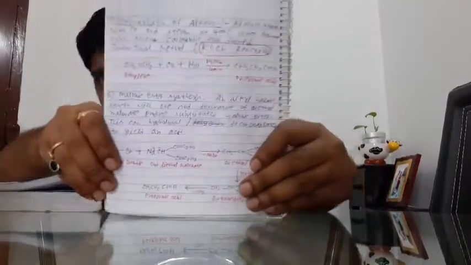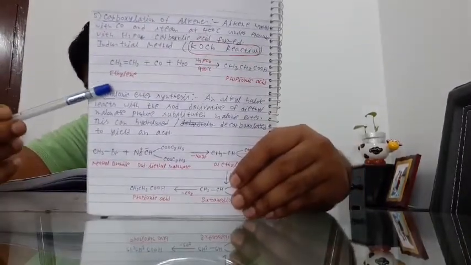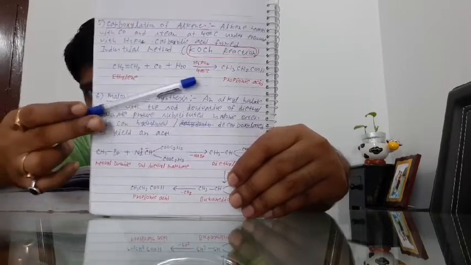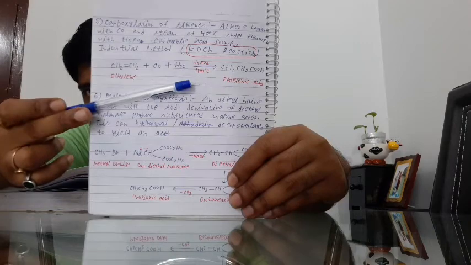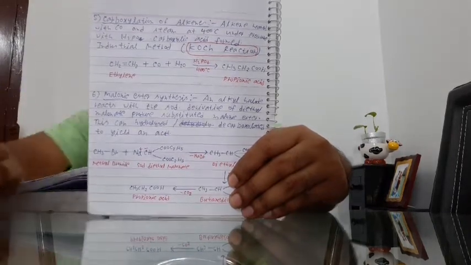Here I have given the example of ethylene. Hope you all can see it. Here ethylene reacts with carbon monoxide and steam in the presence of phosphoric acid at 400 degrees Celsius temperature, and propionic acid is the end product. Okay, it is the Koch reaction.